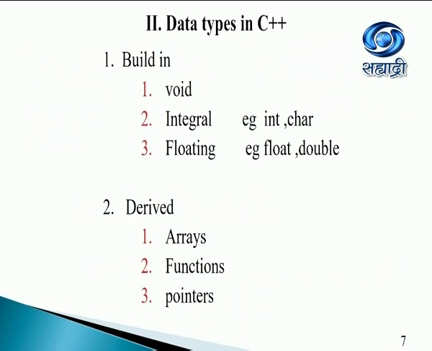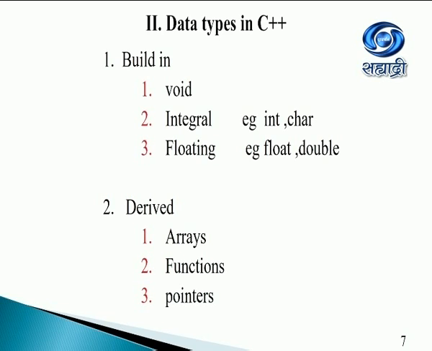The next topic is data types. Data types are divided into three parts: the built-in data types, the derived data types, and the user-defined data types. The built-in data types are void, then integral. In integral, we have int, char, signed, unsigned integers, etc. And the floating data types will include float and double. The difference is the fractional parts are included in the floating data type. So 3 will be an integral data type and 3.3 will be a float.